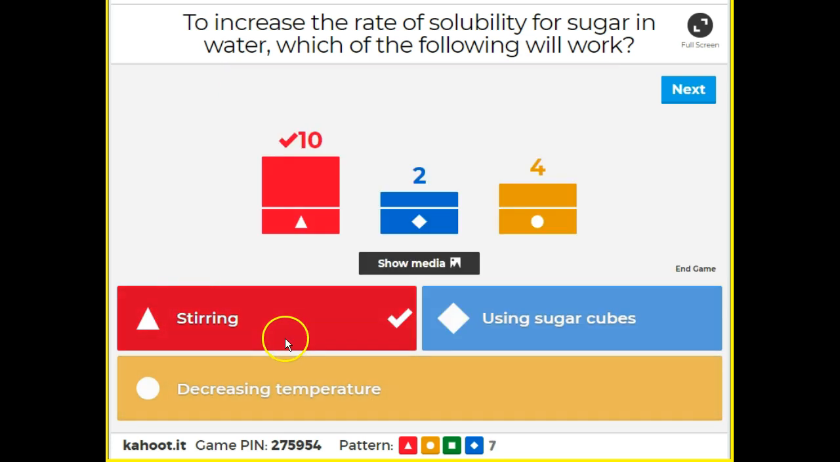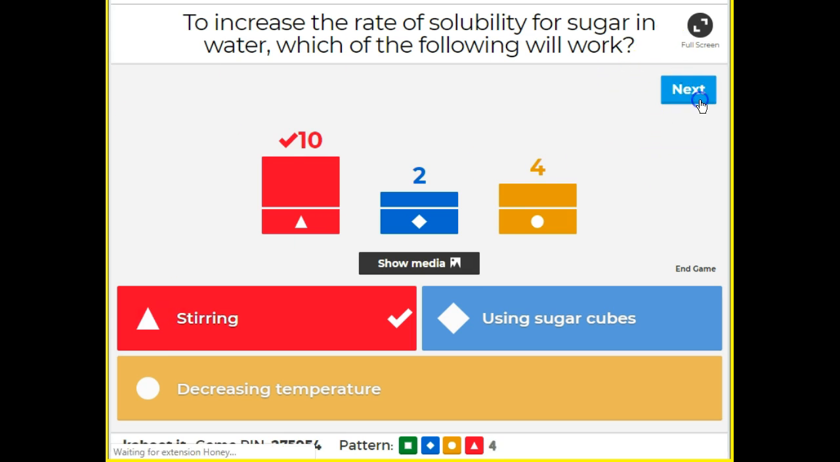Yes, stirring is going to help with solubility the most, absolutely. Using sugar cubes, we just talked about this, right? The bigger the particles, the less soluble, the less the rate of solubility, right? It decreases how quickly it can dissolve. Decreasing temperature, right? Colder temperatures mean we're not going to be able to dissolve as fast. No worries, Sophia. Smiley faces, guys, if that makes sense. The only one that increases solubility is stirring. Increases the rate would be stirring.